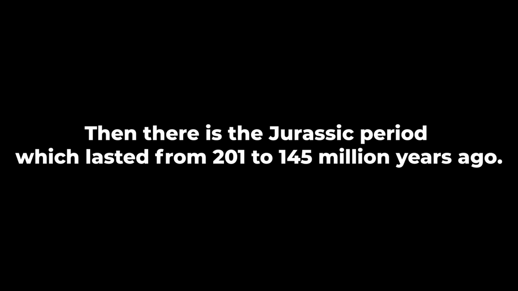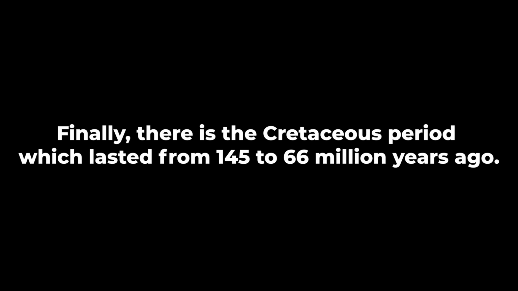The Mesozoic Era is subdivided into three different periods. First, the Triassic period, which lasted from 251 to 201 million years ago. Then there is the Jurassic period, which lasted from 201 to 145 million years ago. Finally, there is the Cretaceous period, which lasted from 145 to 66 million years ago.